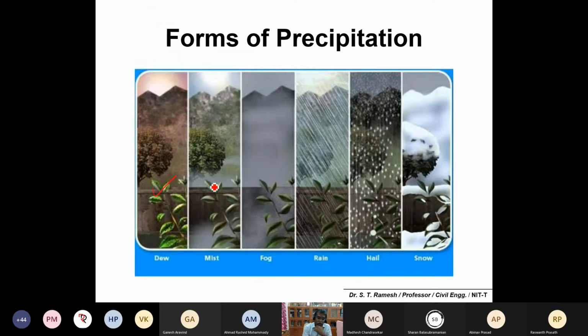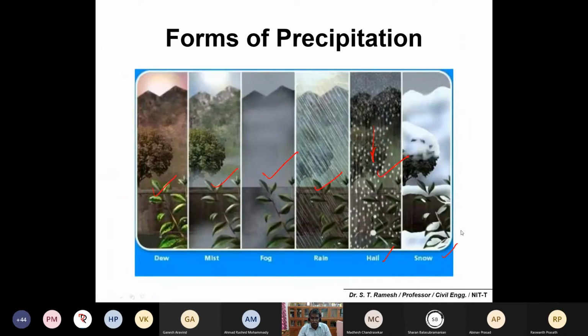Dew is very common, and mist you would have seen in normal climates. Fog you would have seen in North India. Rain is very common, and hail, because instead of rain droplets, you would also have seen ice solids falling from the atmosphere. That you can call hail, or the very common snow. In different parts of the state or country, you may have a different precipitation pattern.